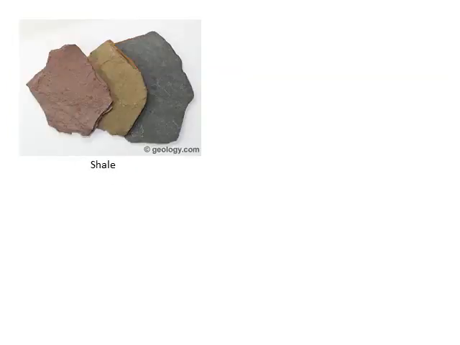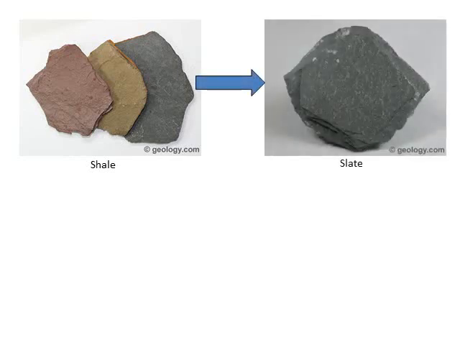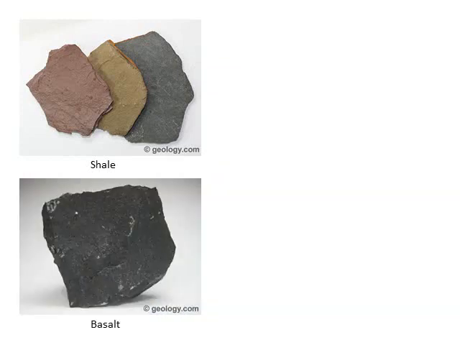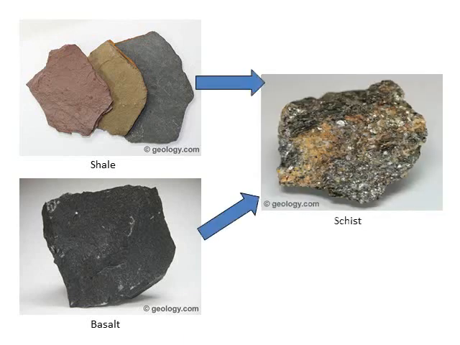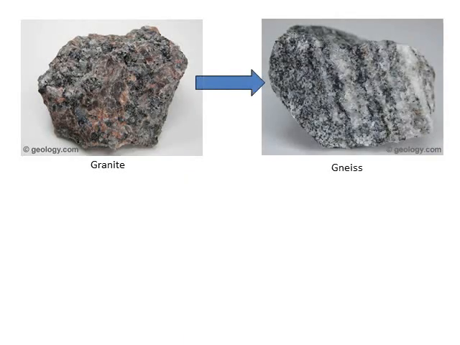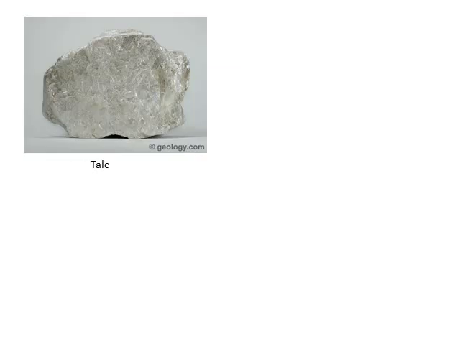Shale, a sedimentary rock, if it undergoes extreme heat and pressure, can become slate, which is a metamorphic rock. If it undergoes even more heat and pressure, it can become a higher grade metamorphic rock called a phyllite. Shale and basalt, if both of those are exposed to extreme heat and pressure, can become a type of metamorphic rock called a schist. Granite, heat and pressure turns it into a gneiss. So different types of metamorphic rocks are formed from these different parent rocks, and we call these protoliths.